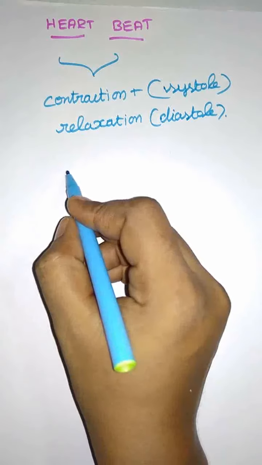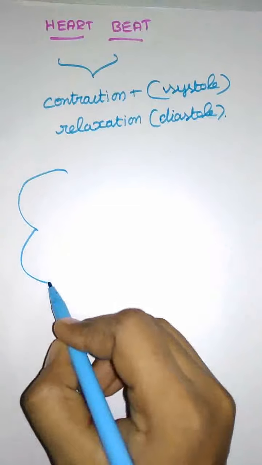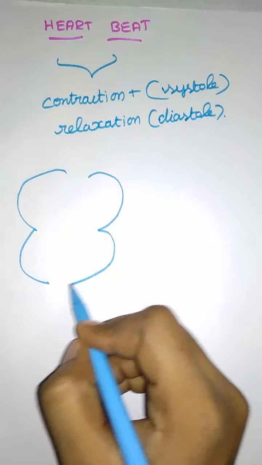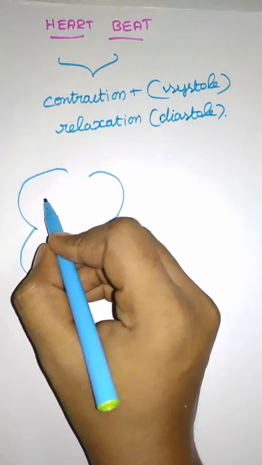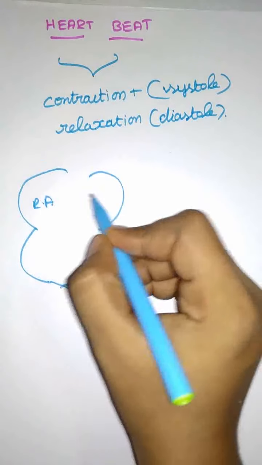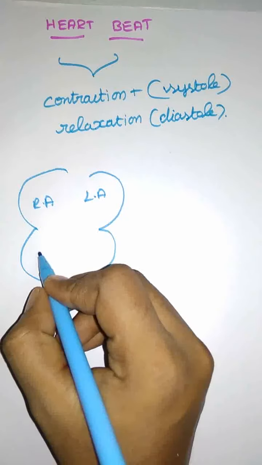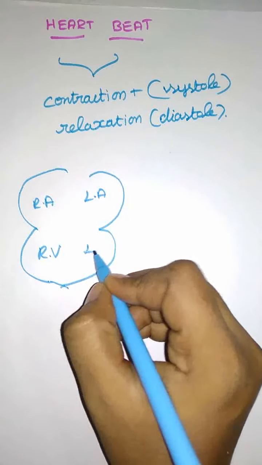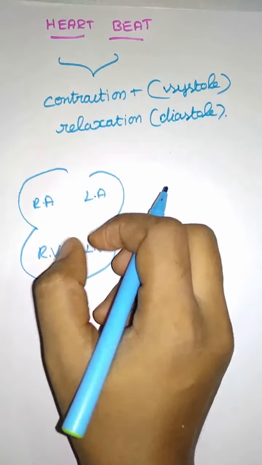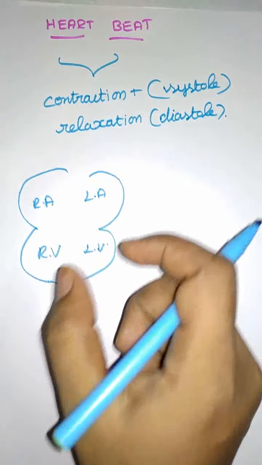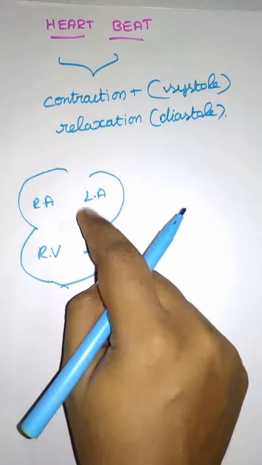Which organs of the heart contract and relax? That is the right atrium and left atrium, and the right ventricle and left ventricle. The atrium and ventricle constitute the heartbeat.